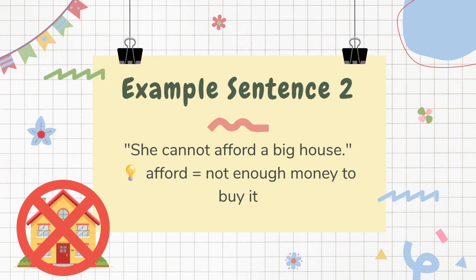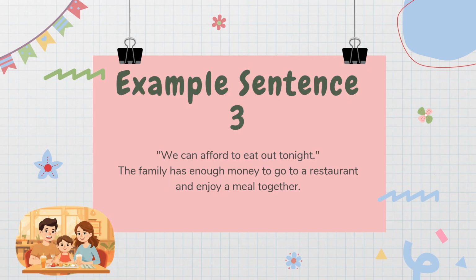She cannot afford a big house. This means she does not have enough money to buy or pay for a big house. We can afford to eat out tonight. This means we have enough money to go to a restaurant and enjoy a meal.